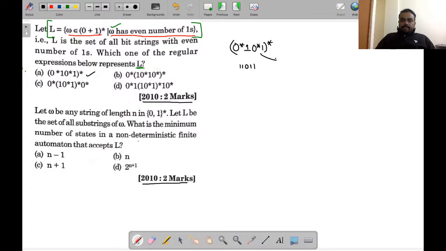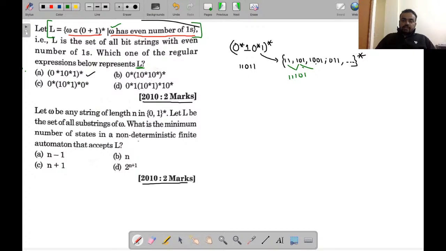From here you can generate 11, or 101, or 1001, and 011 and so on. Once you take the Kleene closure of this, you can choose any pair of the string. Suppose if we choose this pair, it will become 101.